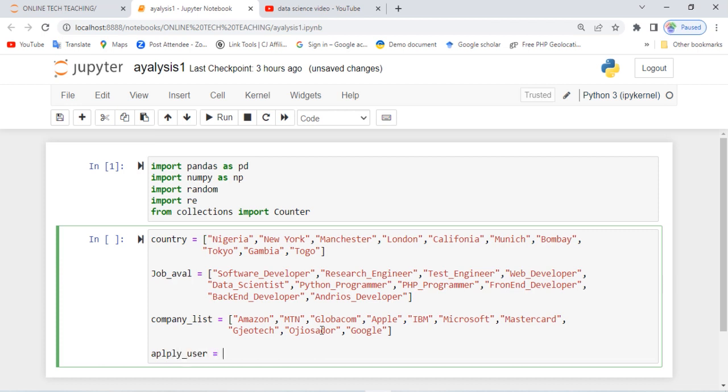Now, these are the list of people who possess all these qualifications. Now, what are the names of those applicants? We have Bob. We have Joshua. We have Alice. We have Philip.